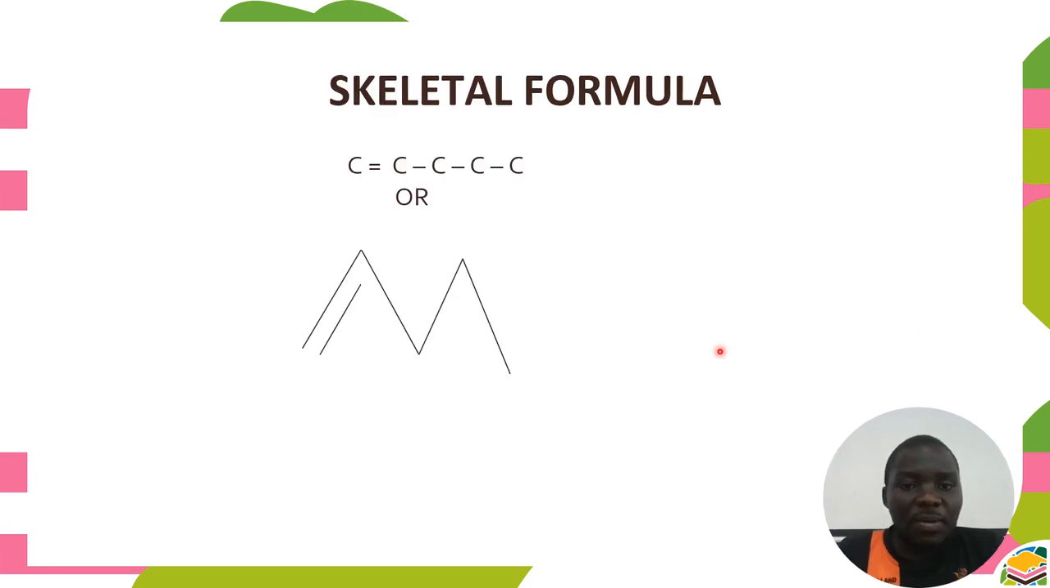Skeletal formula, we need to consider the skeletal formula. Here we have a double bond. We can use this one. This one only shows the carbon chain, or we can use the bonding lines. So here the first carbon, the second carbon, here we're going to have a double bond between the first and the second carbon atom, here third, fourth, and fifth carbon.